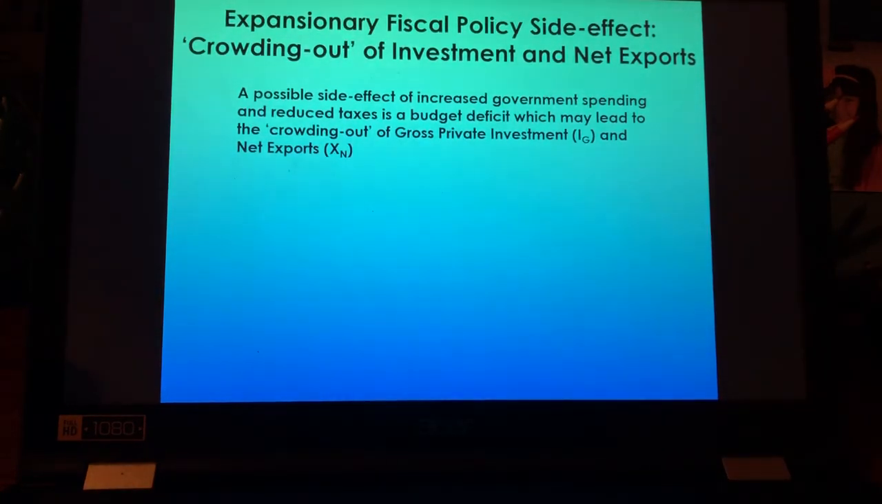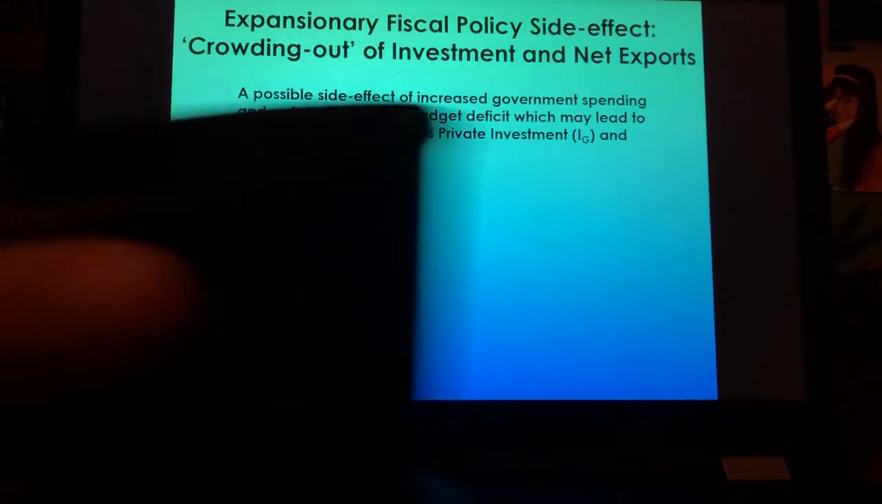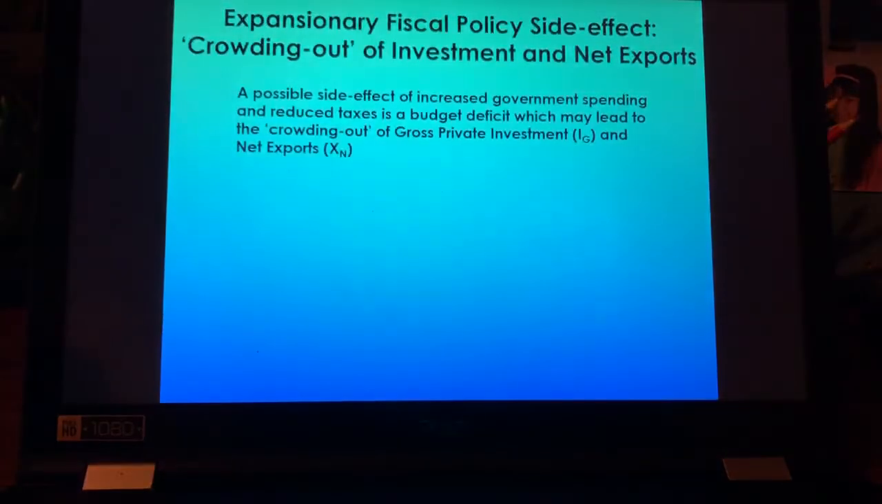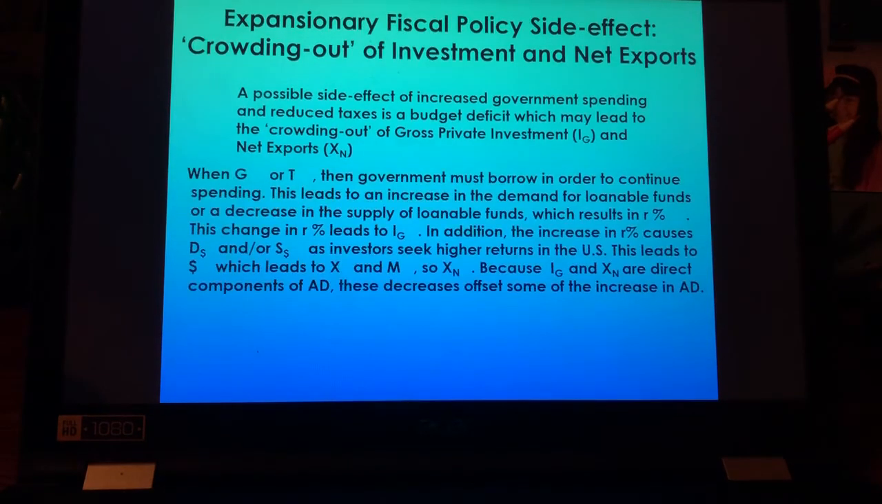Okay, so we're going to see the possible side effect of government spending and reduced taxes is a budget deficit. That is the biggest thing because the government is spending. They haven't increased taxes to compensate for this because that would be counterintuitive: increased government spending and increased taxes. So it crowds out business from getting into this money supply that we talked about being very finite at the moment. Okay? So when the government increases its spending, the taxes go down.